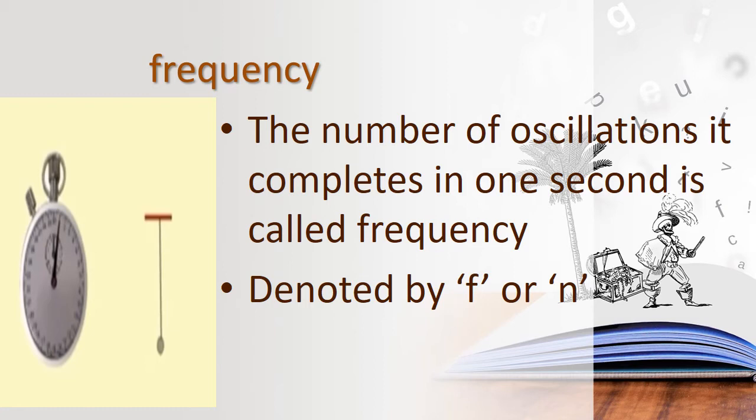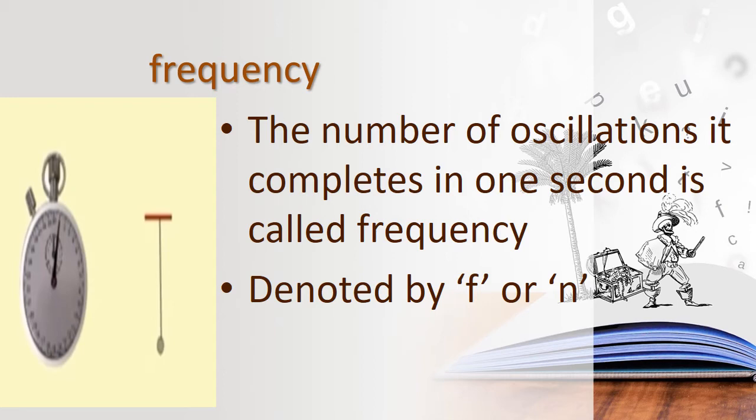In 1 second, that is called the frequency. The number of oscillations it completes in 1 second is called frequency. The number of times the pendulum completes its cycle in 1 second is called frequency, children. Can you all understand? Cycles of oscillation completed in 1 second is called frequency, children.